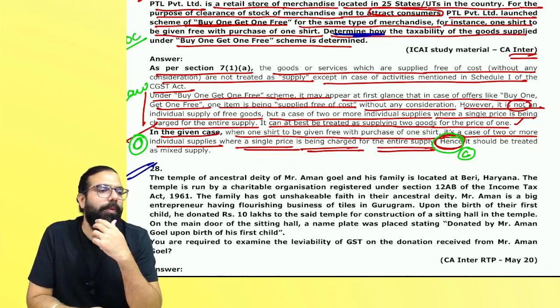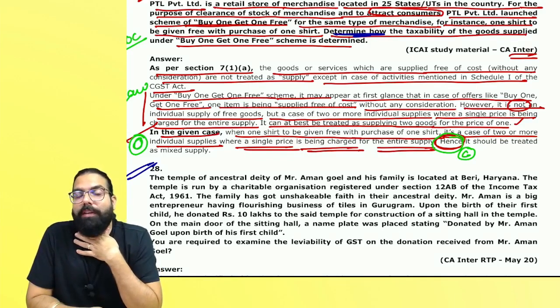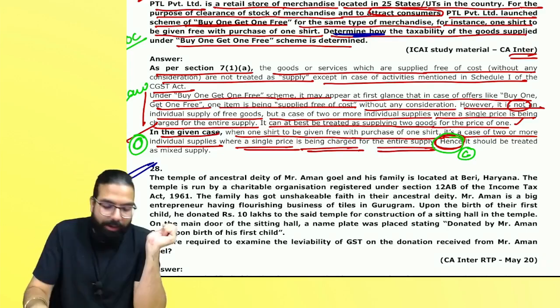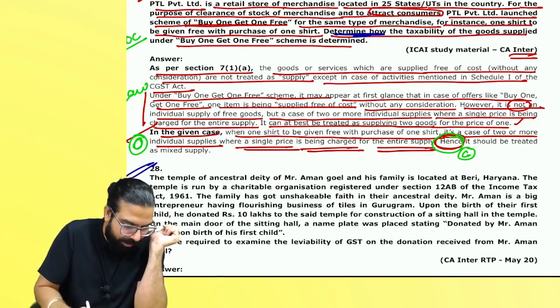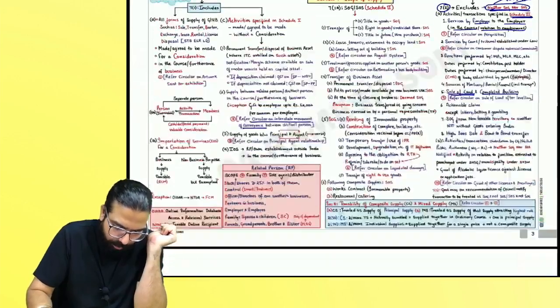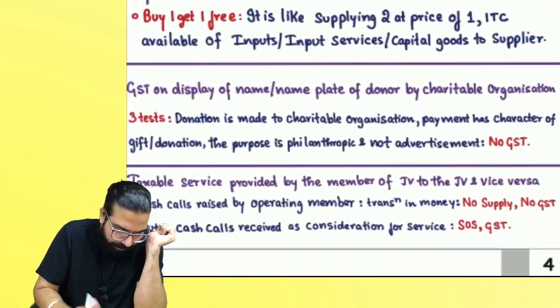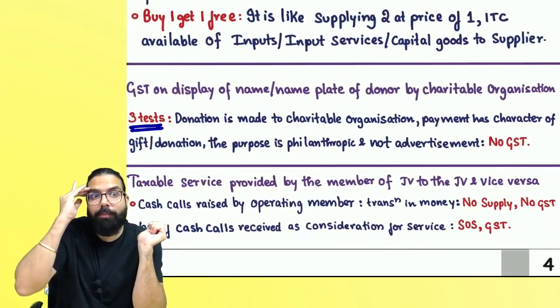This is donation to a charitable organization. Three tests. Donation should be to a charitable organization. Everyone, do you remember the chart? Wait, I'll show you. Here. Donation is done to a charitable organization, where is it? Here. Three tests. Your thought should immediately go to the chart.